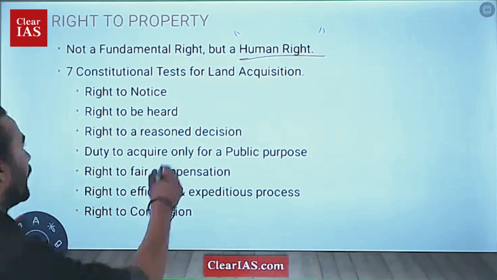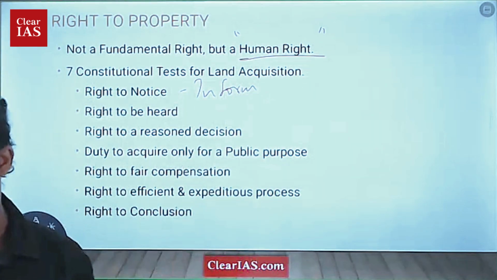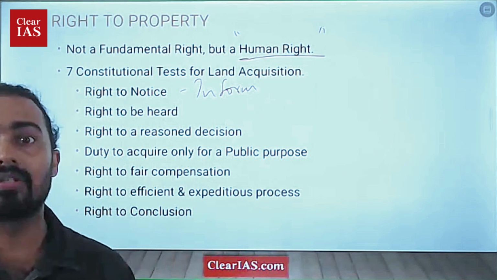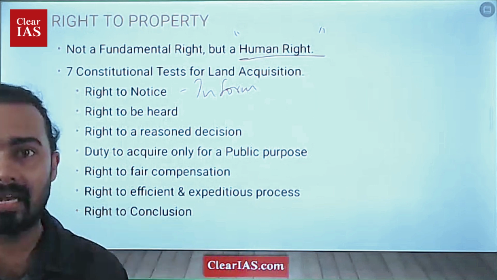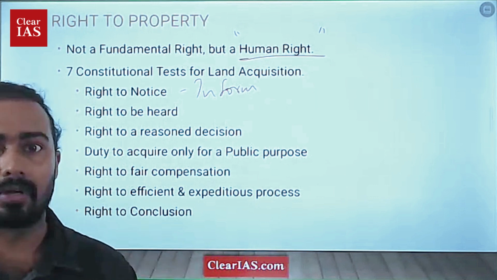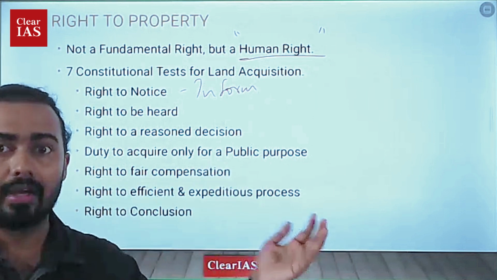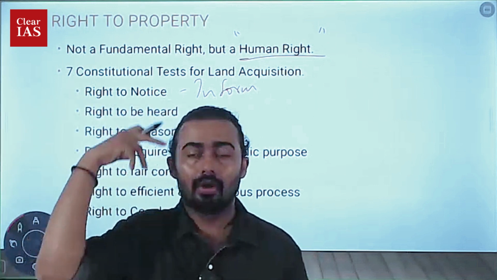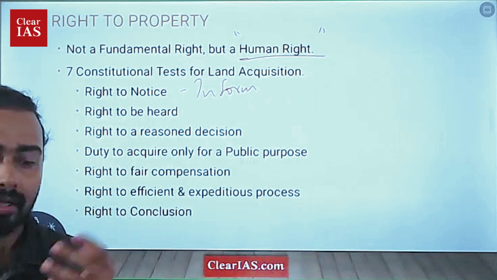That is, the person has to be informed properly about the state's intention that they are planning to acquire this particular land. The government has to tell the people affected beforehand, not just one day before the acquisition. The government has to tell them many days before that they are planning to undertake this acquisition.